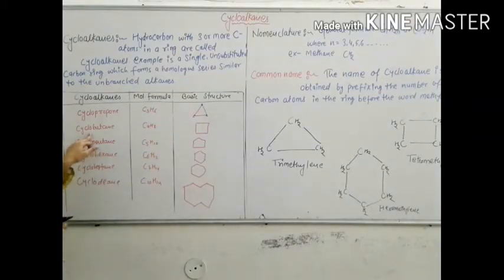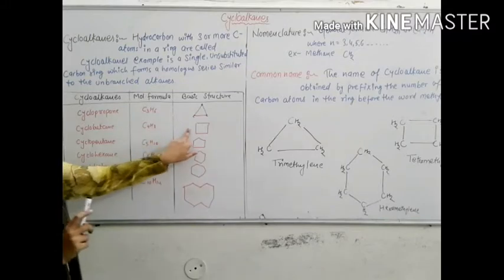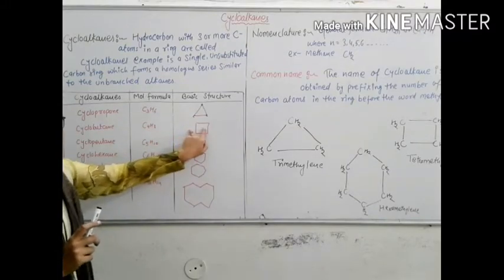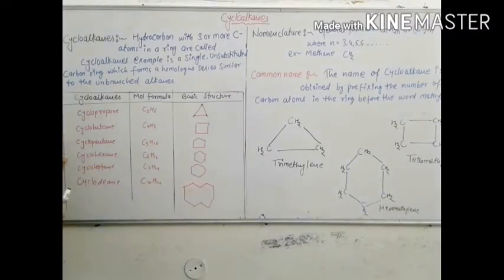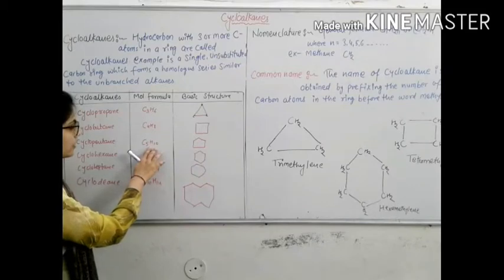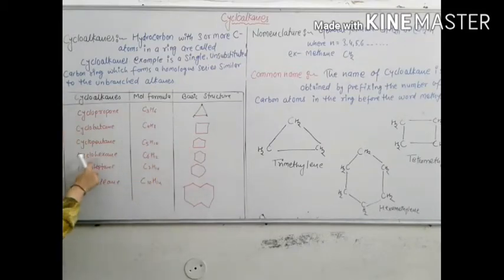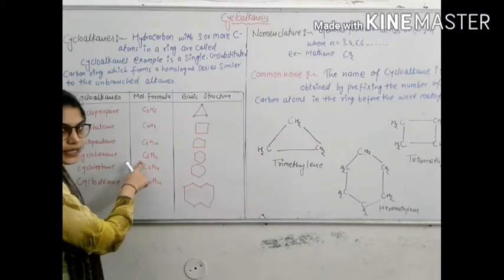The second structure is cyclobutane. The molecular formula of cyclobutane is C4H8. It is a 4-member ring structure known as cyclobutane. Cyclopentane has the molecular formula C5H10. It is a 5-member ring. Next is cyclohexane. The cyclohexane formula is C6H12.